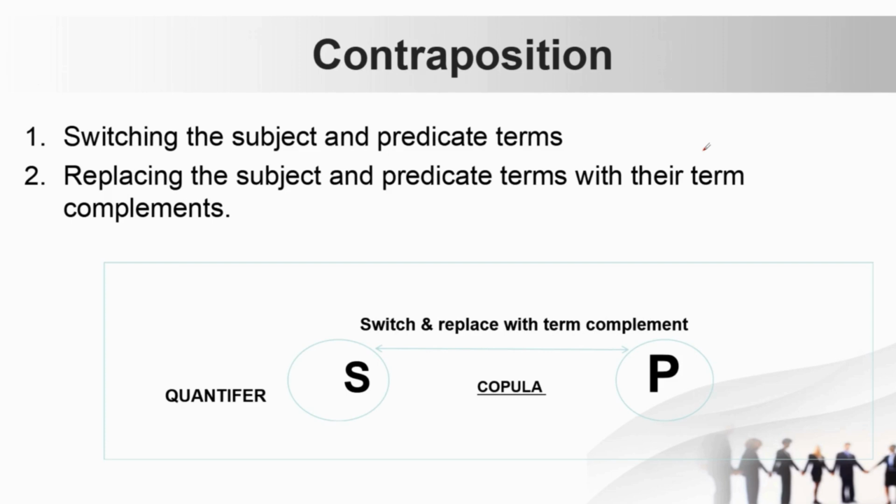In contraposition, if you see the diagram you will understand that we have to do two steps. First we have to switch and second replace with the term complement. You know what complement terms are. So two things: switch and replace. Switching the subject and predicate terms is the first step, and the second is replacing the subject and predicate terms with their term complements. Generally, the quantifier and copula should not change. Just switch and replace with the term complement.